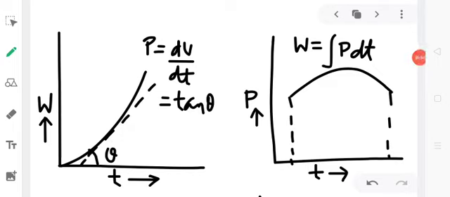So from the graph, if we calculate the area, then the area under the power versus time graph gives us the work done. So W is equal to integral P dt, and that is equal to the area under the power versus time curve.